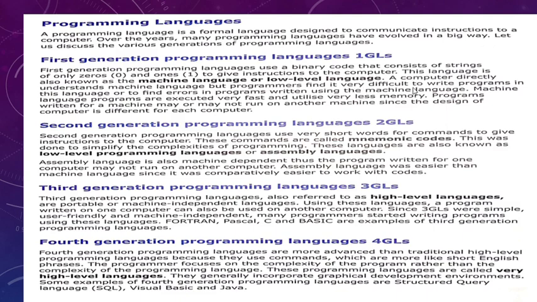A computer directly understands machine language, but programmers find it difficult to write programs in this language and to find errors in programs written using the machine language.